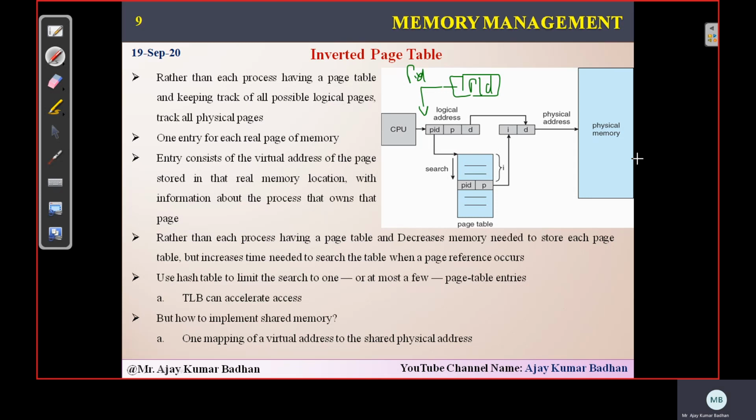Sorry for the interruption. So here the CPU will be generating a logical address, but this time apart from the page number and displacement, it will have one more column, and that column refers to the process ID, meaning to which particular process that page belongs.